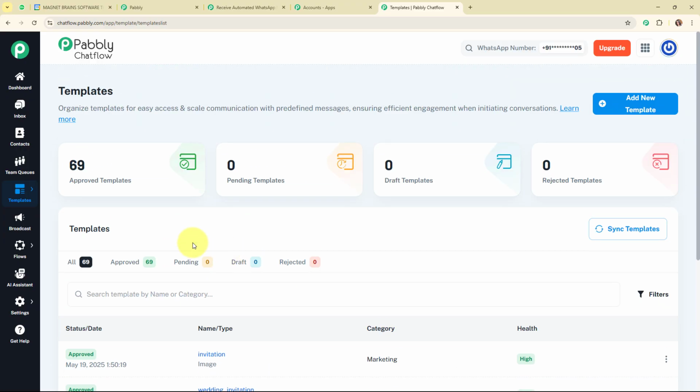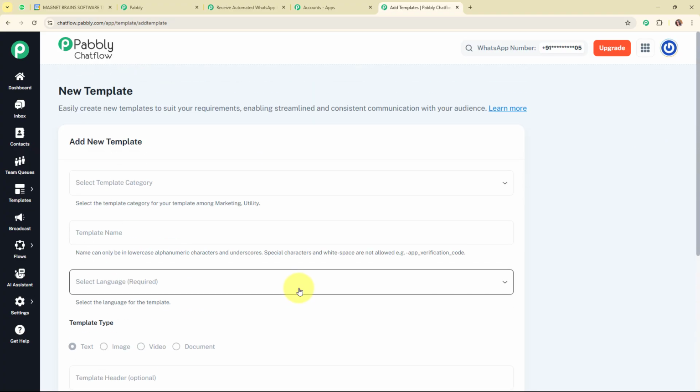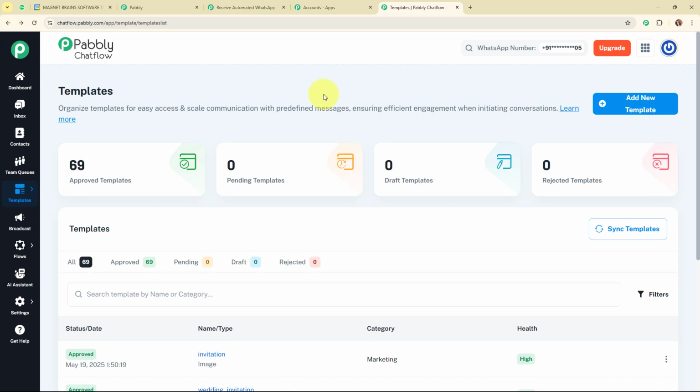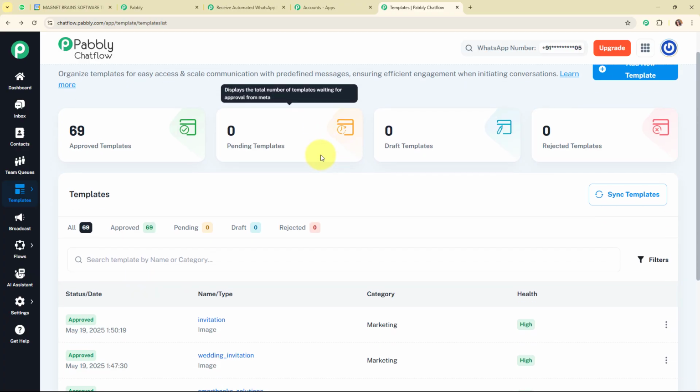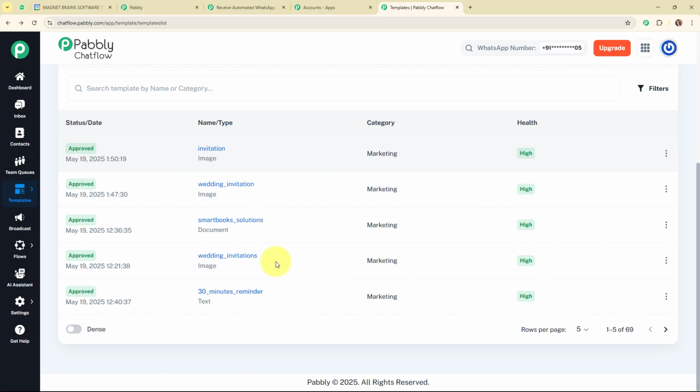And here, if you wish to learn how you can create a new template, then you need to click on this Add a New Template button, and then you need to fill in all of the details to create a new template in your Pabbly Chatflow account. Once you create the new template, it is automatically sent to Meta for approval. And once the template gets approved, you can see the approved status over here with the template name. Alright, so these are the templates.